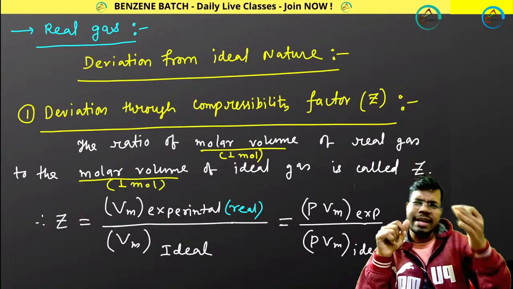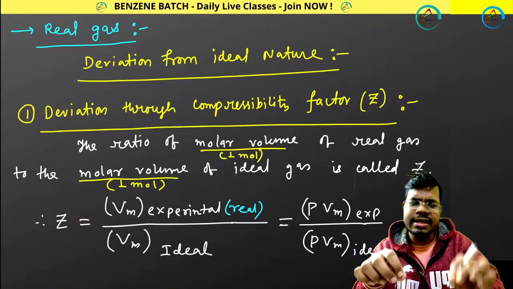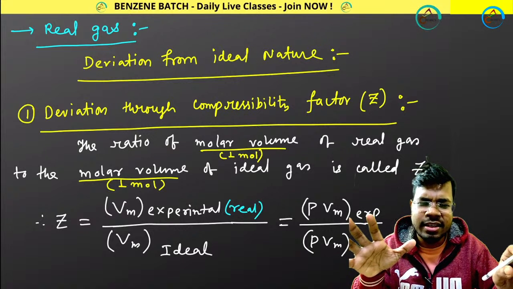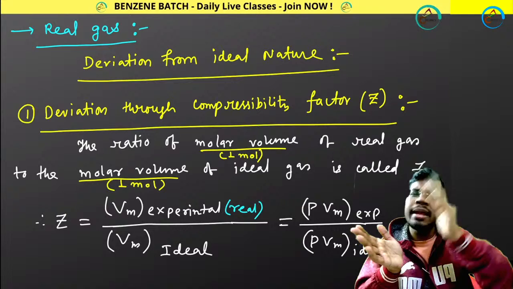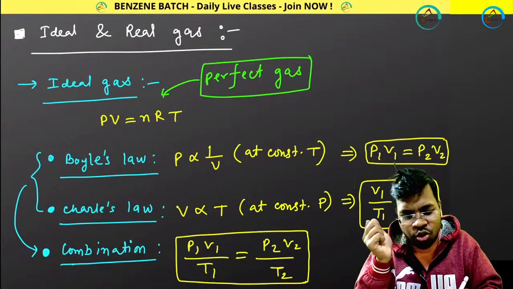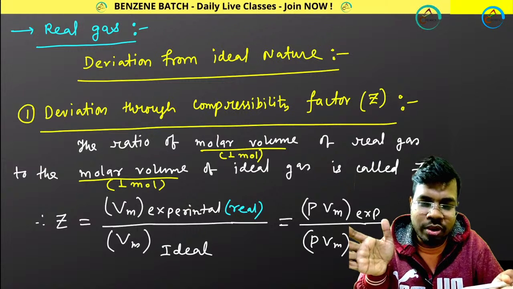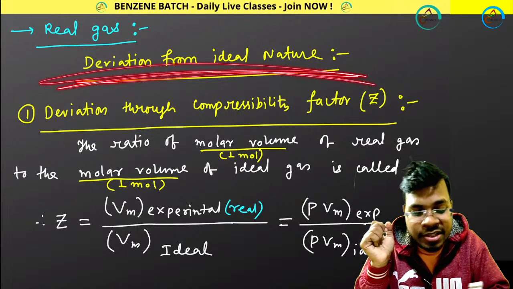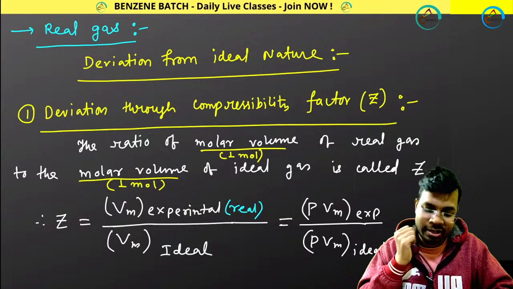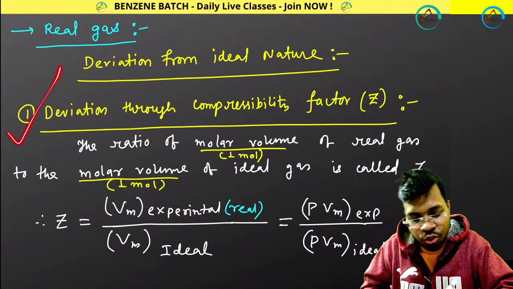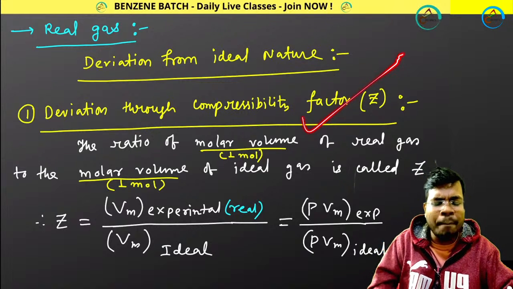So how would you decide? You have a lot of real gases: carbon dioxide, nitrogen, oxygen, hydrogen, all these are real gases. But you have to have a reference with which you will be comparing your real gas. So ideal gas should be your reference and your real gas will deviate from that reference value. That is called deviation from ideal nature, which will be shown by real gases. Deviation can be measured through any factor, like first of all the compressibility factor.